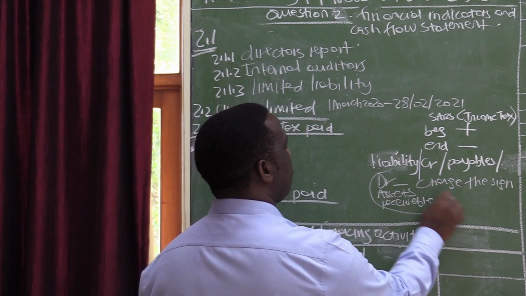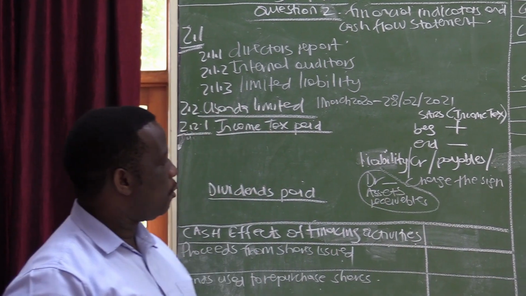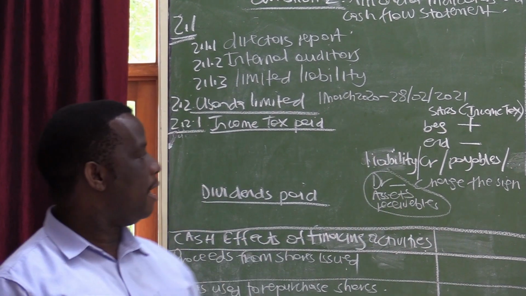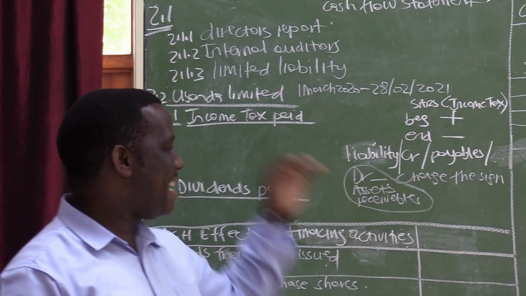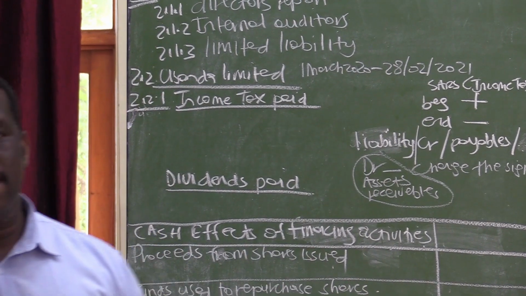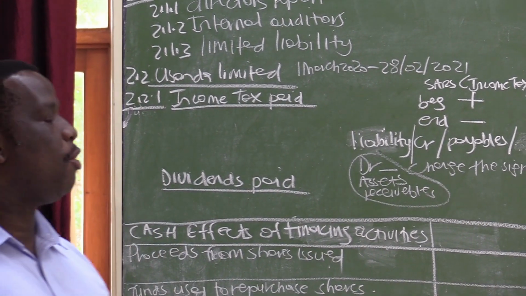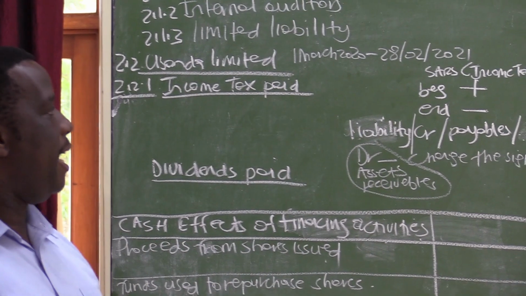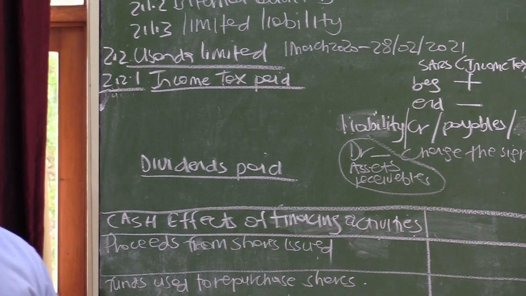It's one and the same thing. If your SARS income tax is under receivables or assets, or there is a sign that indicates the amount is on the debit side, you will know that your SARS is no longer a liability, it is an asset. And in your calculation, you will have to change the sign.